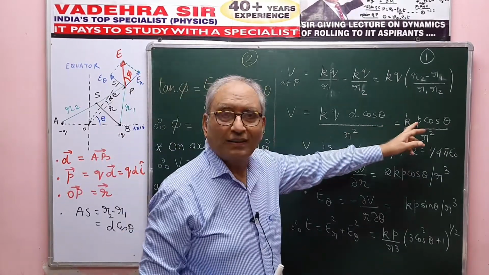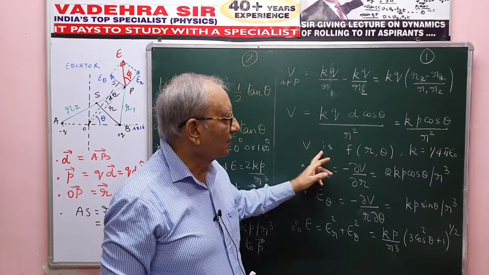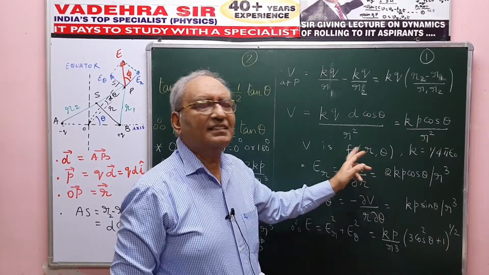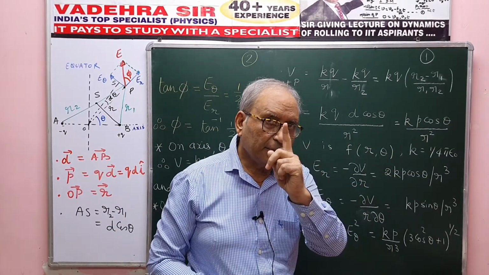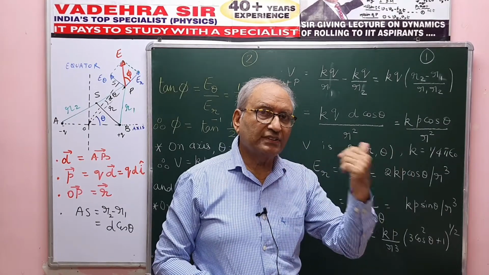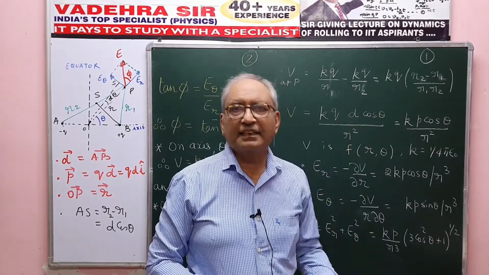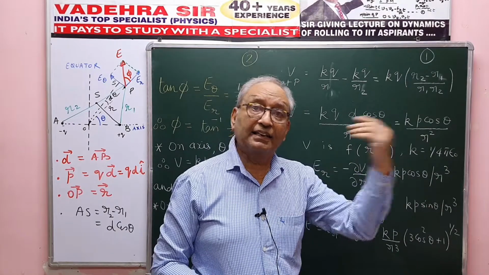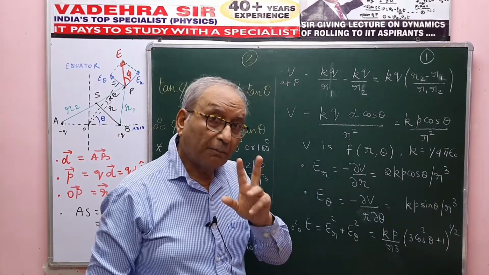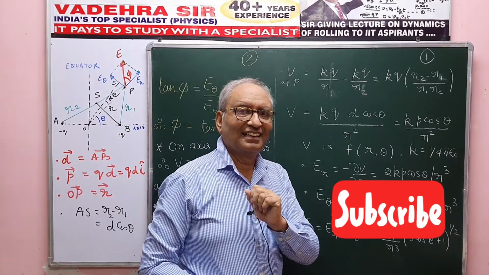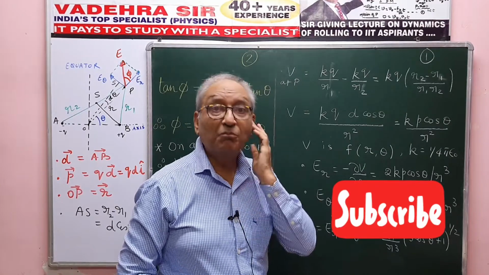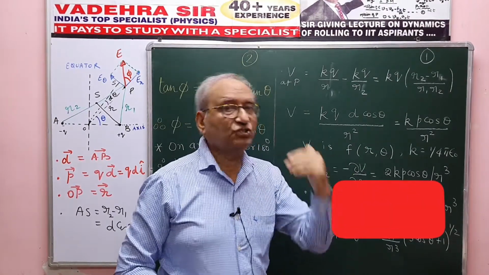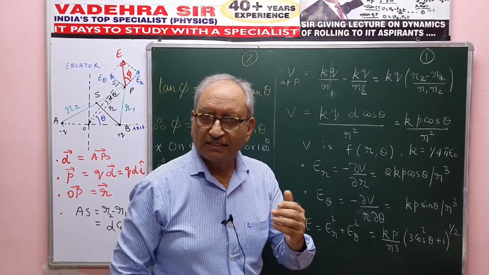Now here you notice one thing, that V is a function of R and theta. Just keep it in mind, because I am going to use this function in order to get electric intensity by taking the negative derivative of the potential. But the potential is a function of R and theta both. So I'll have to take the partial derivatives in order to get the electric intensity.